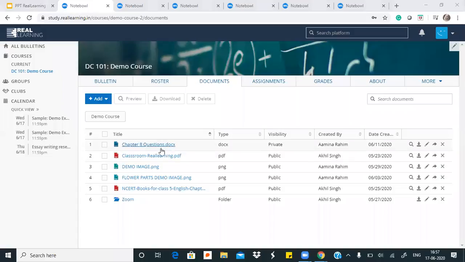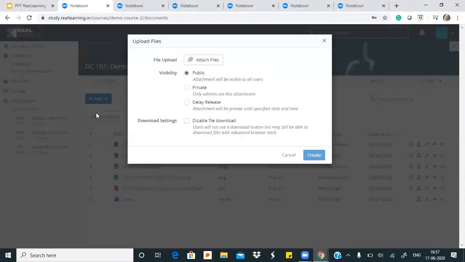So we can see here that for this teacher, she has uploaded a lot of documents. There are images, there's a folder of documents, there's a PDF. If she wants to put a video or a link here, then she can upload everything here and create a storage of it. From here, if teachers want selectively, okay, I want this PDF to be shared with my students, or I want this image to be shared with my students, then I can also select particular documents to be shared with students. This add button lets me do that from here.